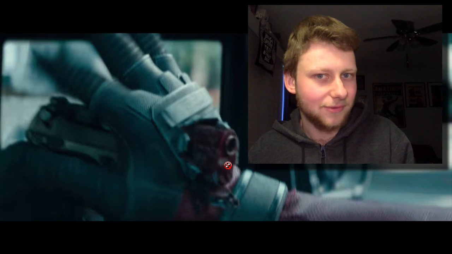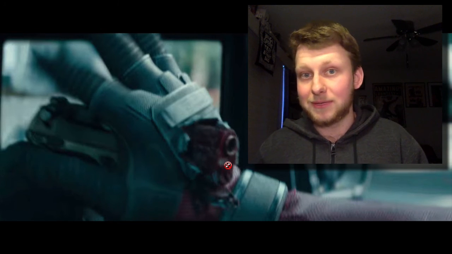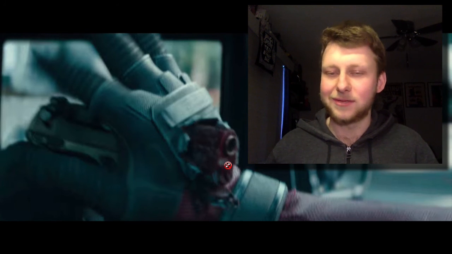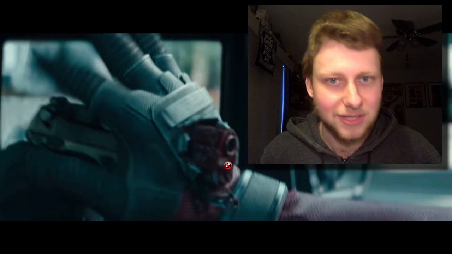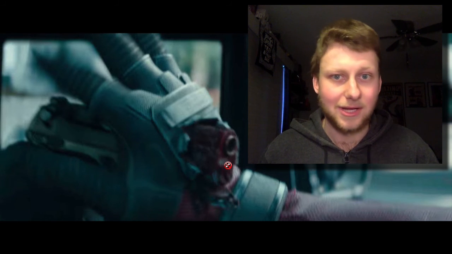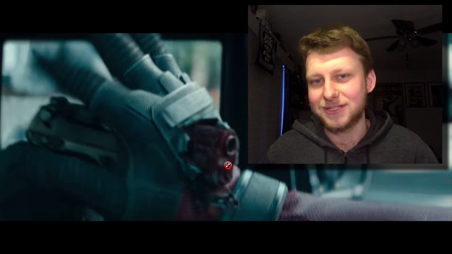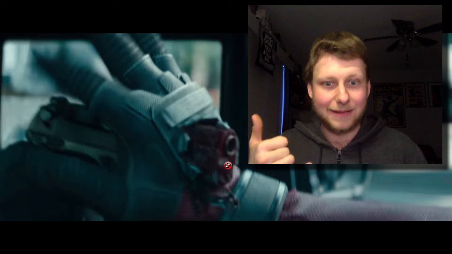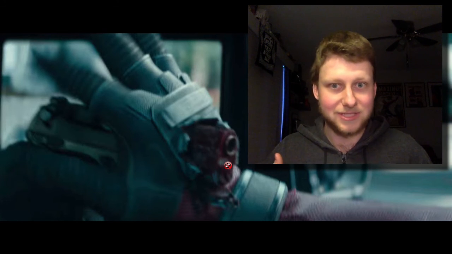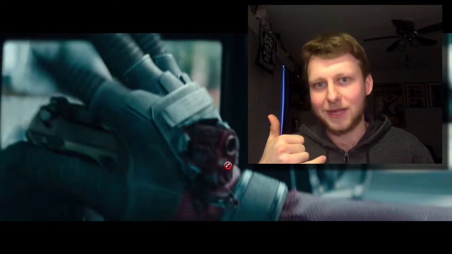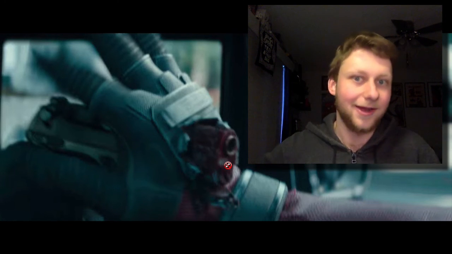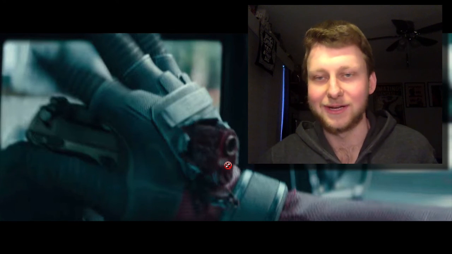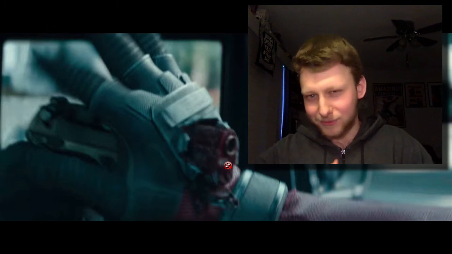I feel like that could work very well, and with it being Patrick Stewart, I feel like it could be a longer cameo too. Whereas if it's Hugh Jackman, I could see it being Hugh Jackman playing himself. I don't see Hugh Jackman wanting to come back and play Wolverine, but I could see Deadpool literally calling up Hugh Jackman and saying, hey, will you come back and play Wolverine? And Hugh Jackman playing himself, just being like, no, I'm done with that. I hung up the claws. It's enough, Deadpool. As if Deadpool's been calling him multiple times to try and get him to come back to play Wolverine.